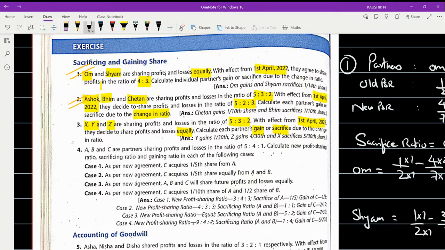Any doubt in this third problem? No. I hope things are clear for you up to this. Okay. So the next problem, which is going to be the last problem, and by this the concept of determination of change in profit sharing ratio, thus your gaining ratio and your sacrificing ratio, comes to an end.